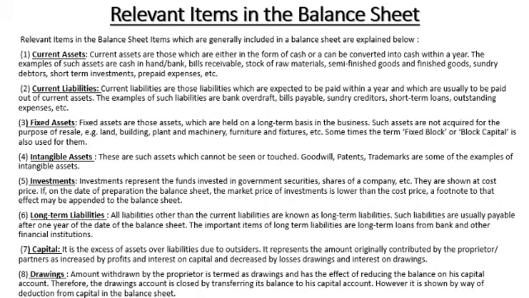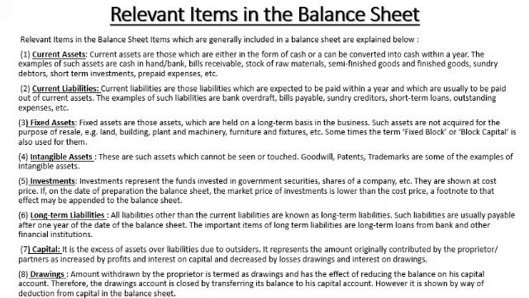Now I am moving to the liability side, that means the credit balances, the left side of the balance sheet, called current liabilities. Current liabilities are those liabilities which are expected to be paid within the year. Examples are bank overdraft, bills payable, creditors, short-term loans, and outstanding expenses.